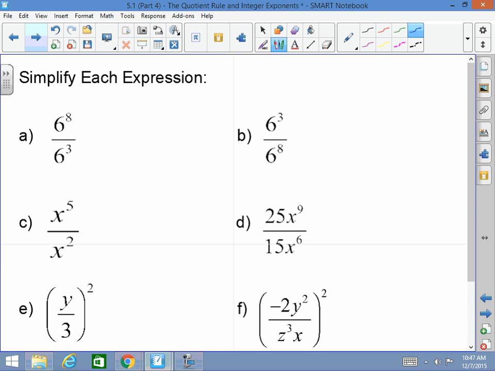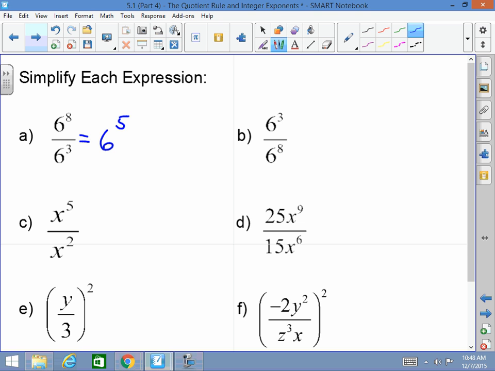Now let's just go ahead and practice. So 6 to the 8th divided by 6 to the 3rd, that's 6 to the 5th. Okay? Why? Because I went 6 to the 8 minus 3. Now, things are going to get a little bit more confusing as we go on. So I don't really like to teach it with the whole subtraction thing.